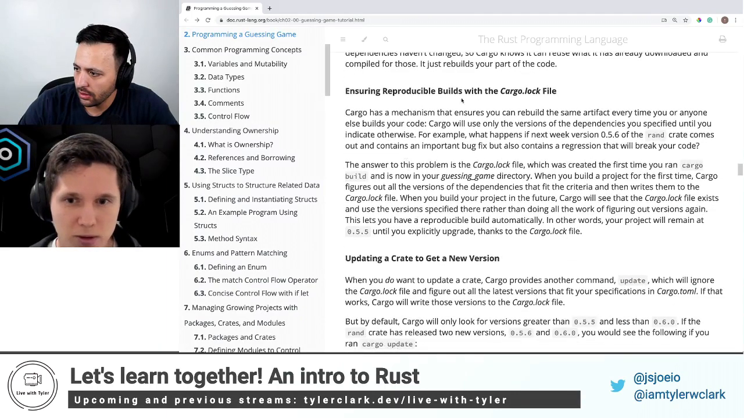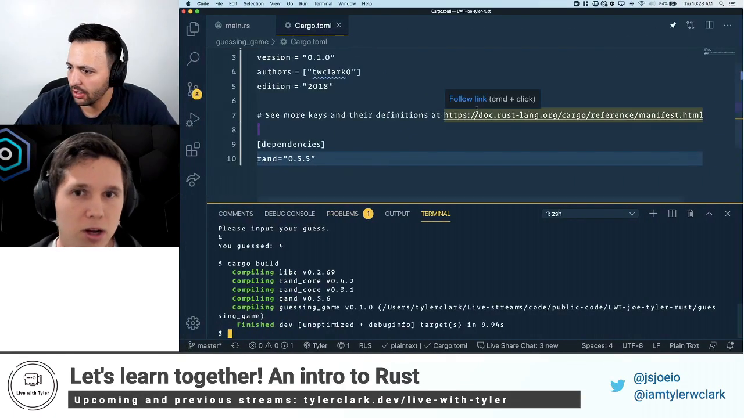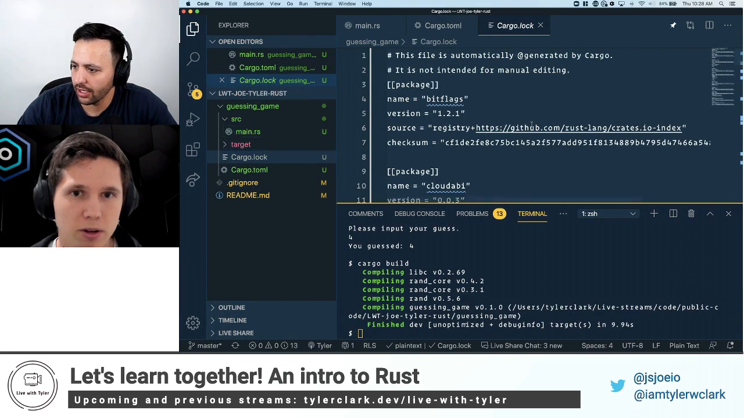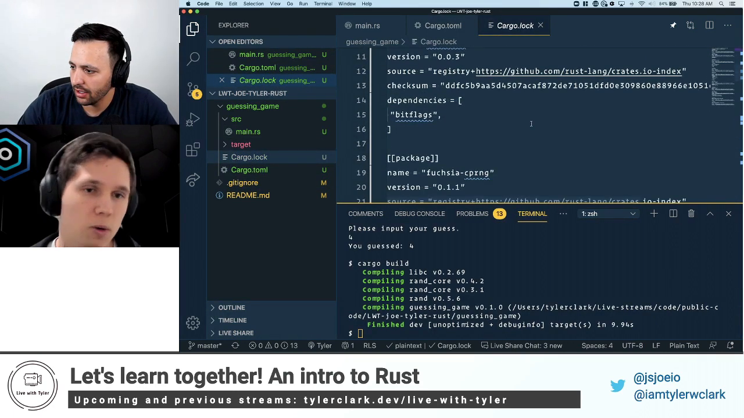Cool. Do we need to create a Cargo.lock file, or do we already have that? It talks about having created it for you. Oh yeah, that's true. Okay, we do have that.